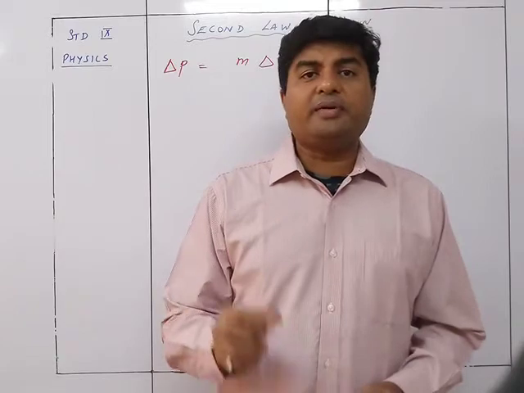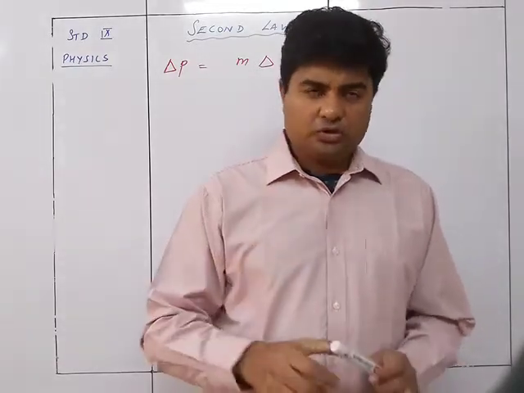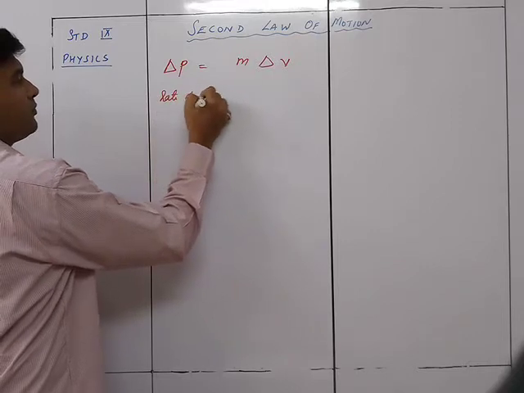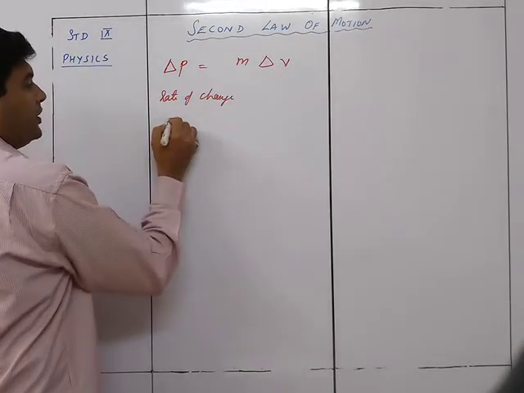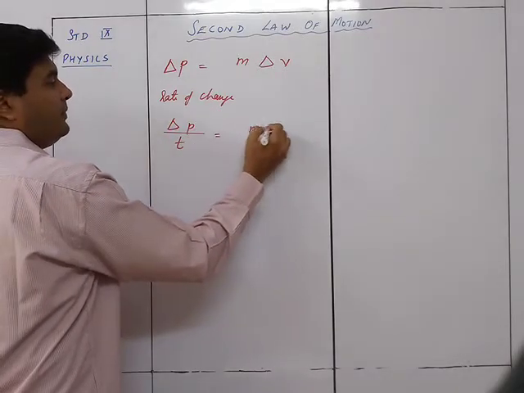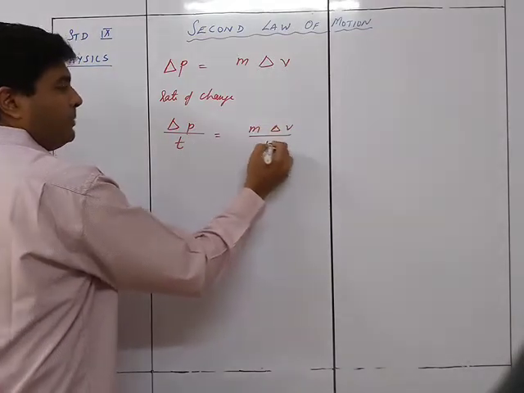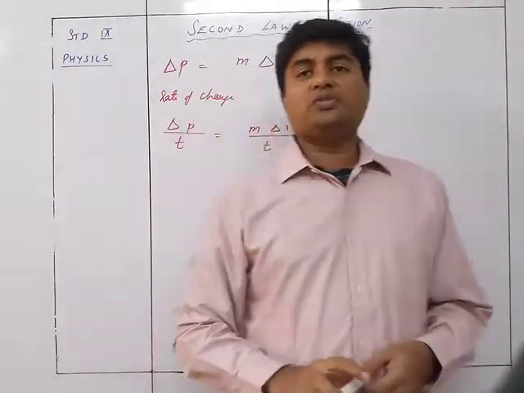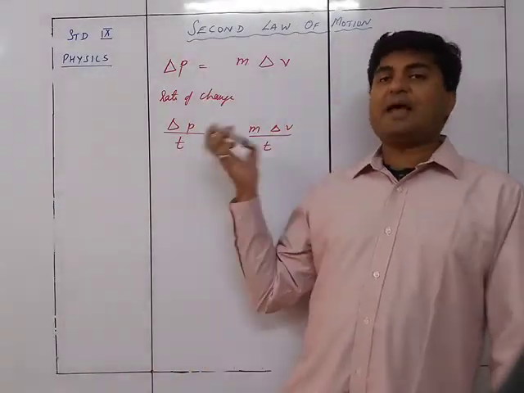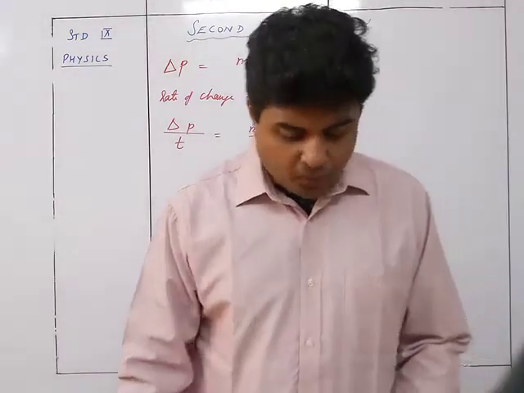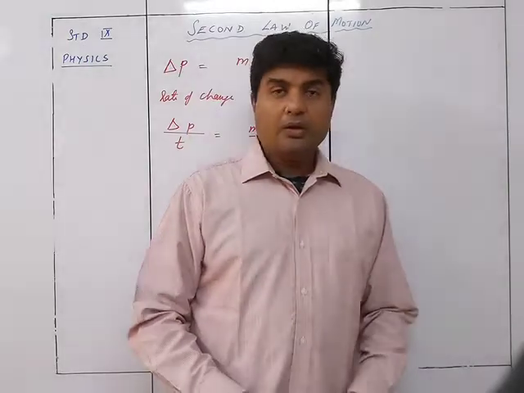The rate of change of momentum is ΔP upon T, which equals mΔV upon T, because we are dividing both sides by T. Whatever change takes place on one side, the same change takes place in the same time period on the other.